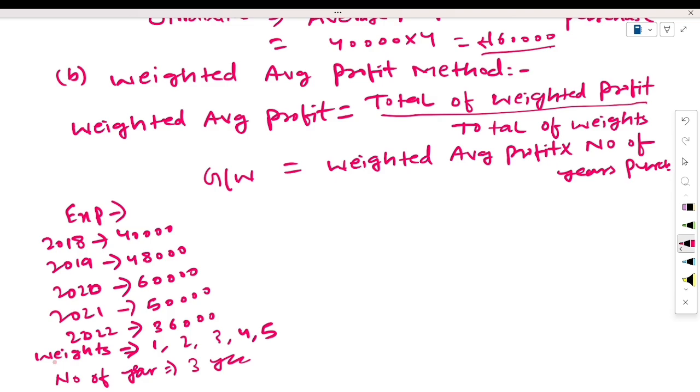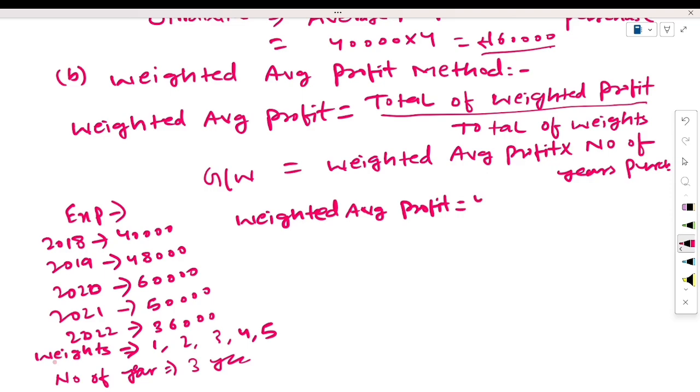What will you do? First of all, you have to calculate the weighted average profit: total of weighted profit upon total of weights. Here profit is given and their weight is also given.